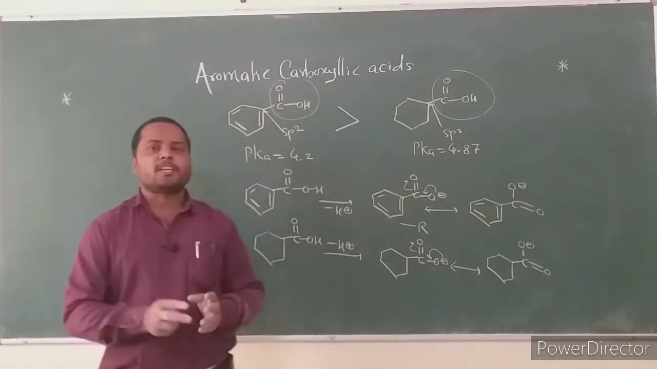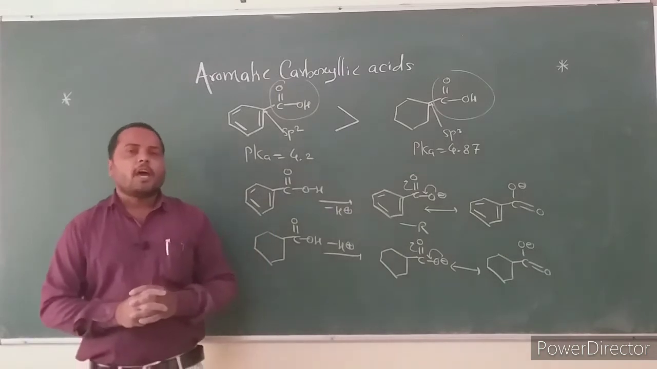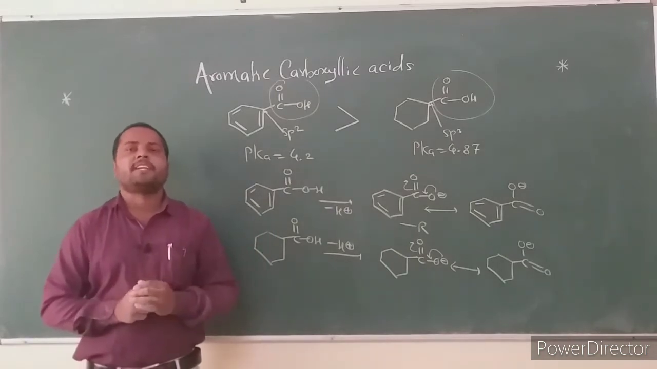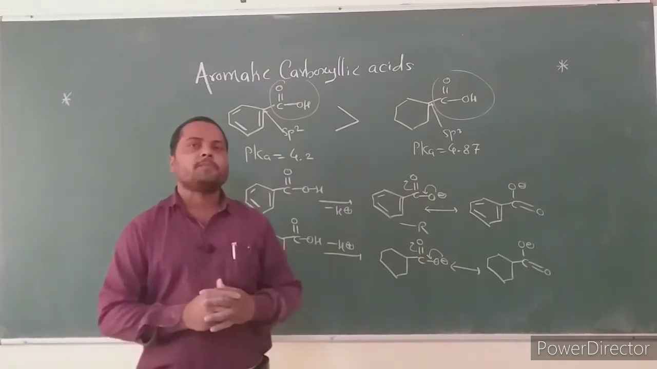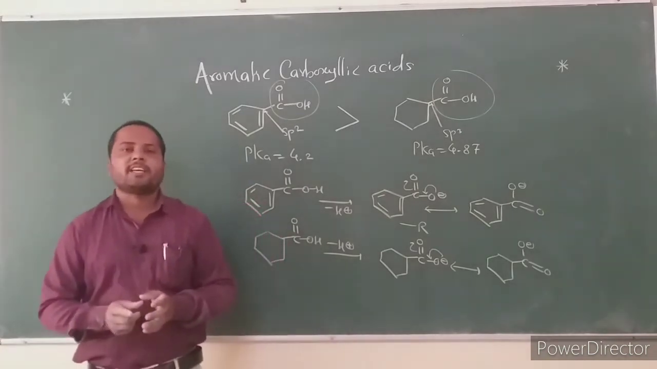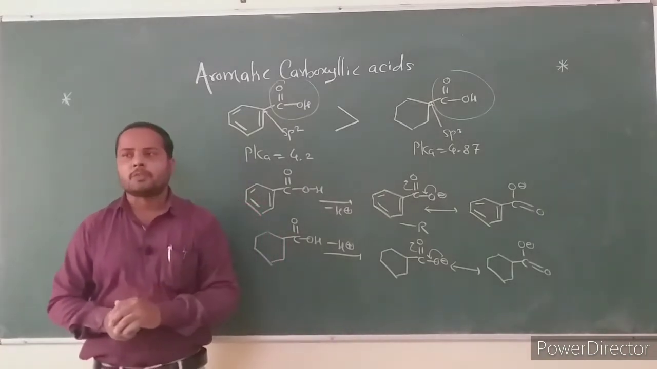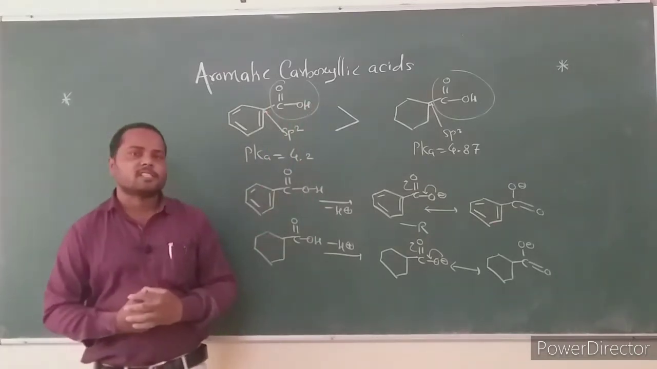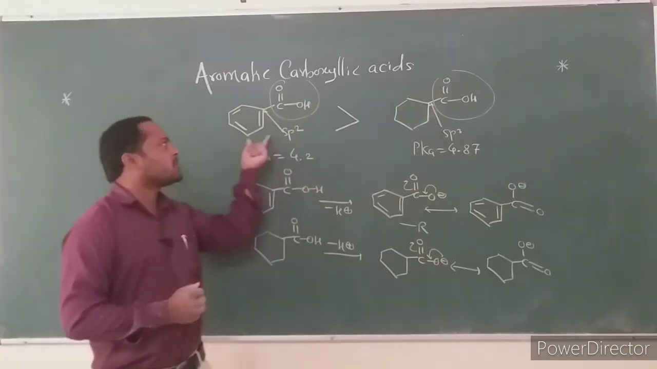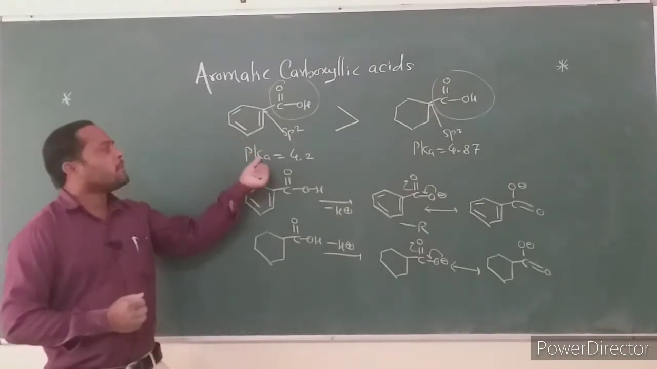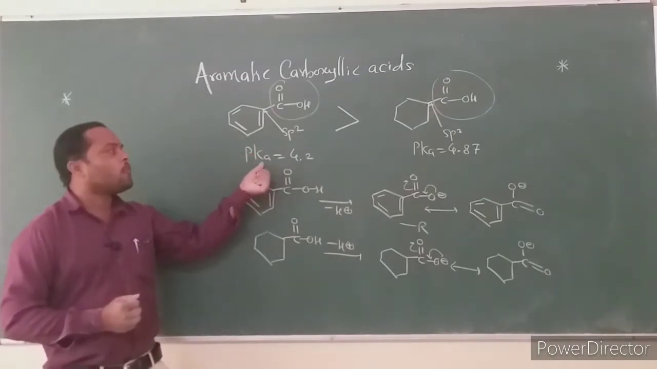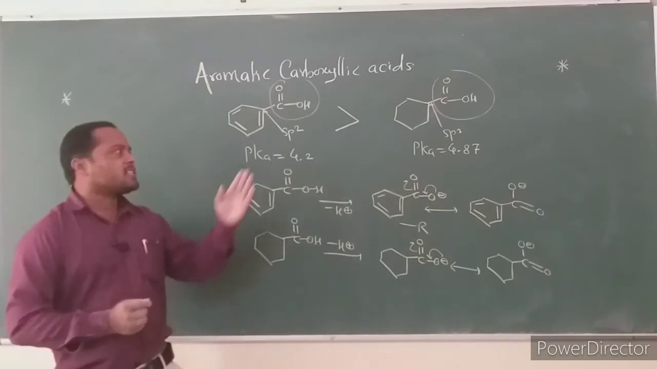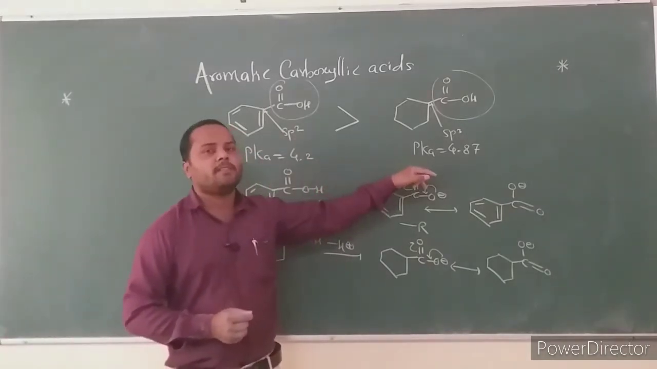In the last few lectures, we have discussed the acid strength of simple aliphatic acids, unsaturated acids, substituted aliphatic acids and phenolic compounds. In this lecture, we will discuss the acid strength of aromatic carboxylic acids. Consider the aromatic carboxylic acid, benzoic acid. Benzoic acid has a pKa value of 4.2. Benzoic acid is stronger than simple aliphatic acids.